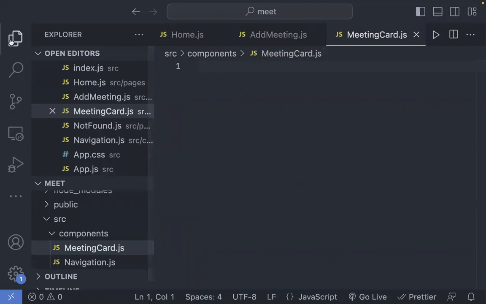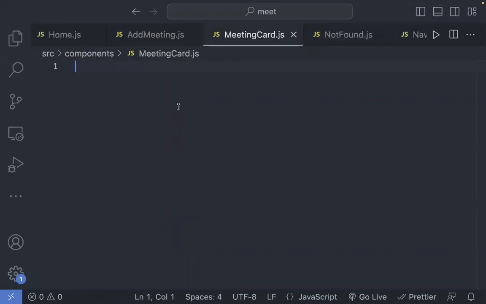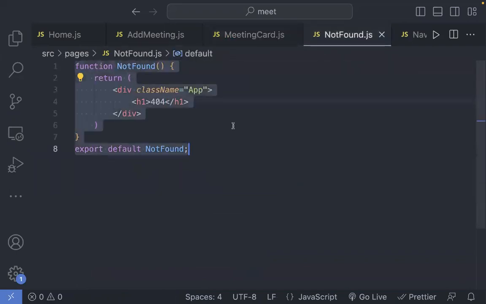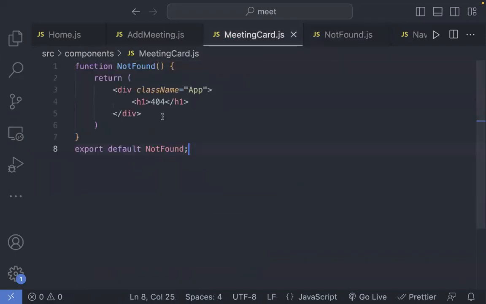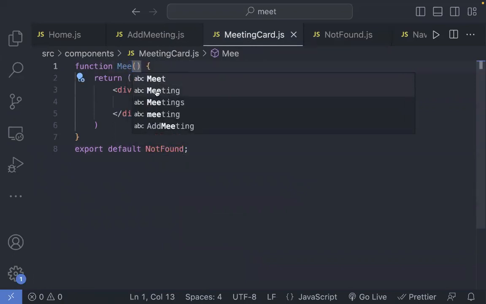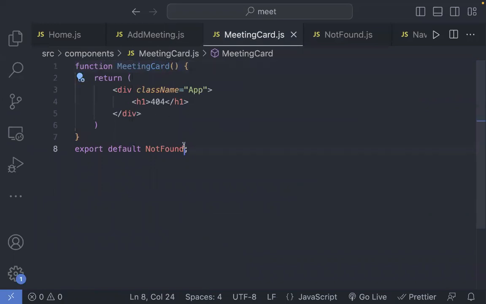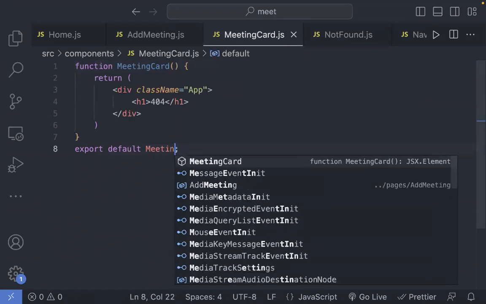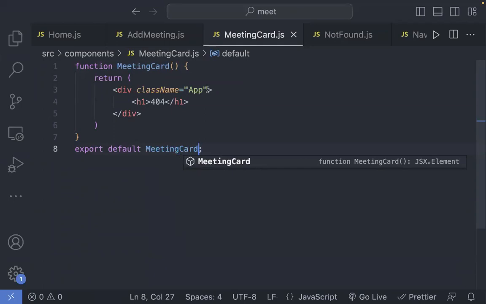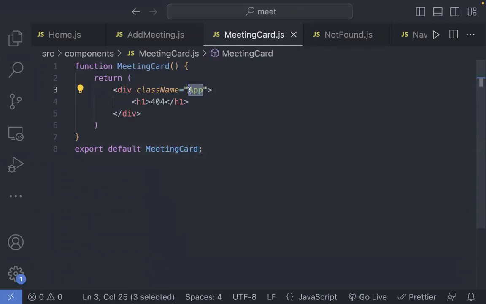Let me copy this meeting card. I want to export the meeting card like this. And now here, I have a meeting card class.